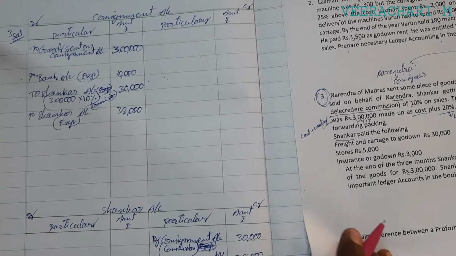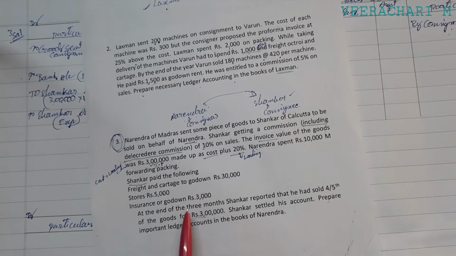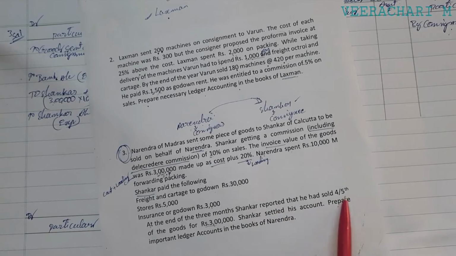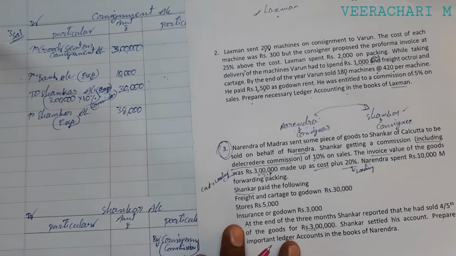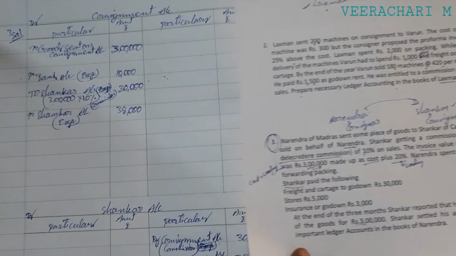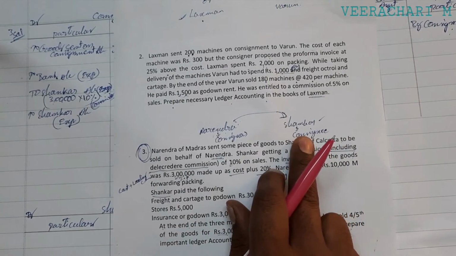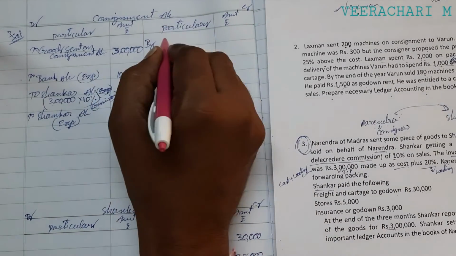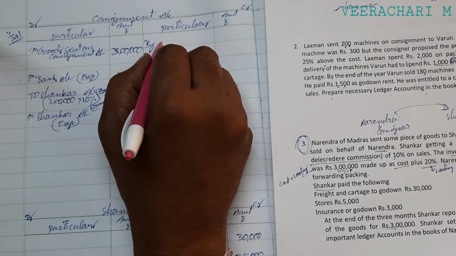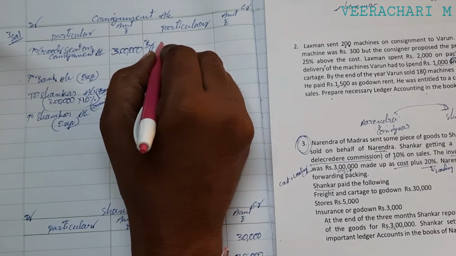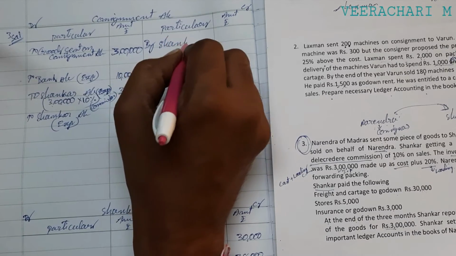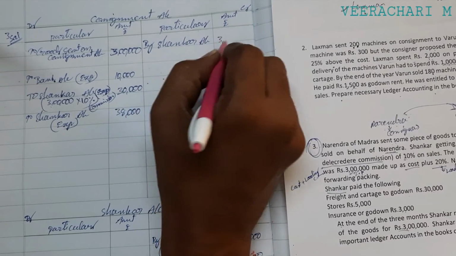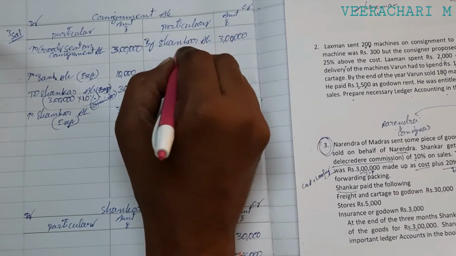Next one. After his expenses of 38,000, at the end of 3 months, Shankar reported that he had sold 4/5 of the goods for 3 lakhs. Shankar here means the consignee. If the consignee sold, then it is income now. Simply credit it, by Shankar account, by Shankar account, that he sold the goods up to 3 lakhs.